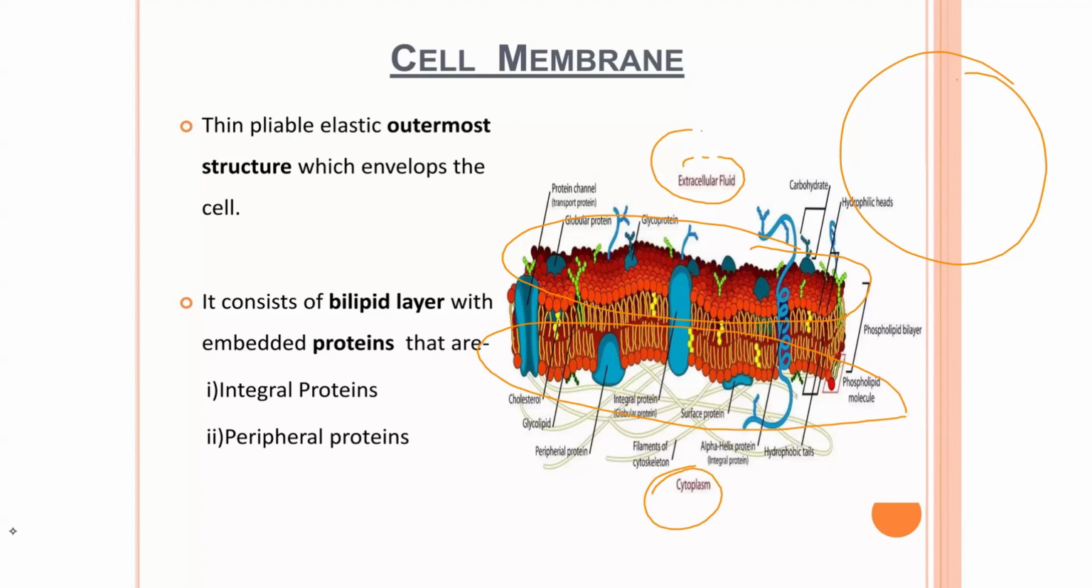And this membrane comprises protein channels. There are some protein channels like transport proteins, and there are carbohydrates, there are hydrophilic heads, and there are hydrophobic tails. Because what I want you to understand is that we are talking about a lipid bilayer. So you have to understand the lipid itself. And what is the lipid? When we say lipids, lipid is made up of different components.